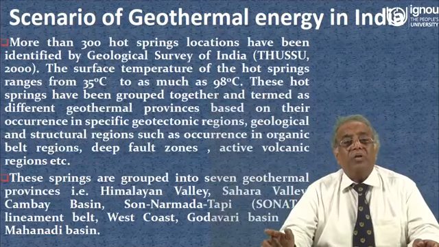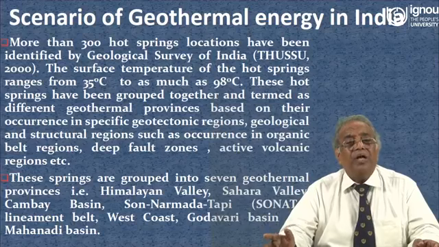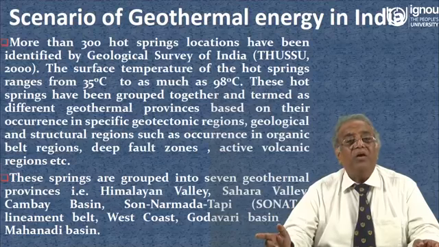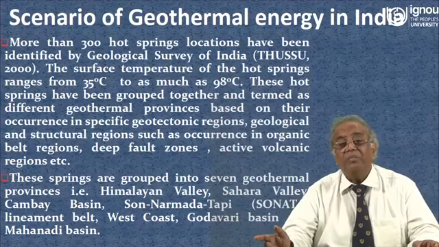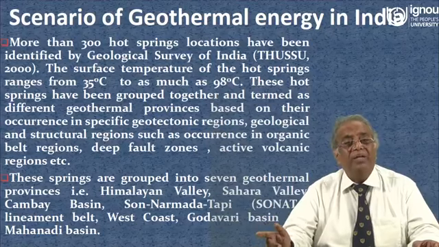Scenario of geothermal energy in India: more than 300 hot springs locations have been identified by the Geological Survey of India. The surface temperature of hot springs ranges from 35 degrees centigrade to as much as 98 degrees centigrade.